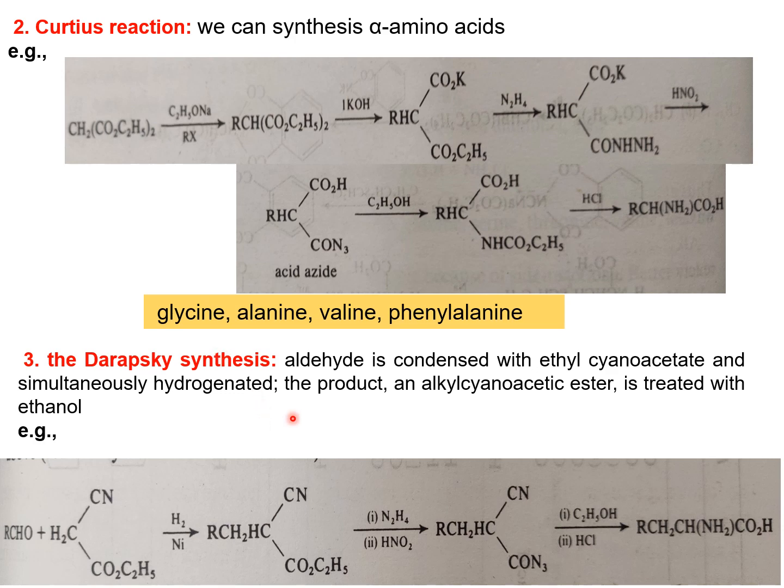Here, this was introduced in the year 1936. In this method, an aldehyde is condensed with ethyl cyanoacetate and simultaneously hydrogenated. The product, an alkyl cyanoacetic ester, is then treated with ethanol. So at the end we will get the different amino acid.